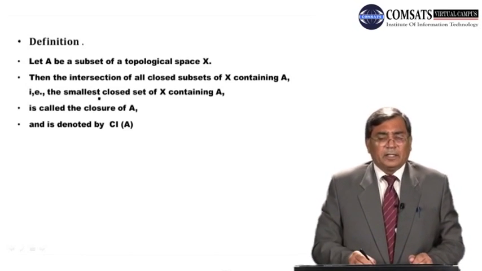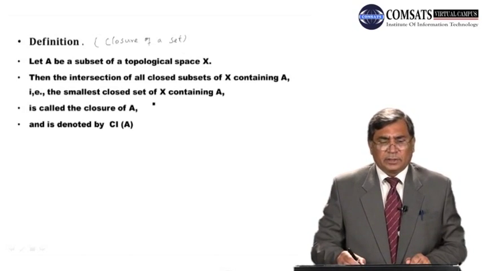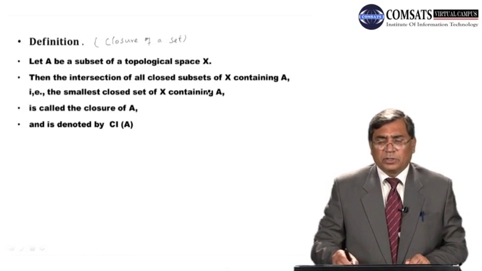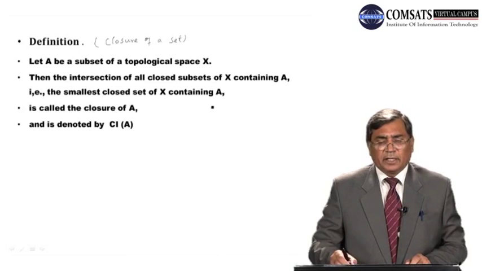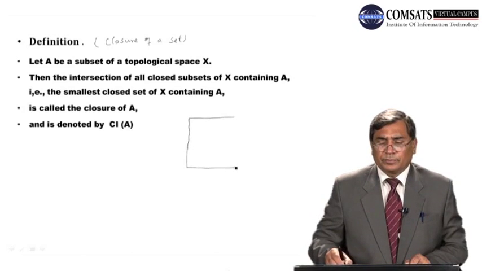We define here the closure of a set. Dear students, let A be a subset of a topological space X, then the intersection of all closed subsets of X containing A, that is the smallest closed set of X containing A, is called the closure of A, and it is denoted by cl A. So dear students, here we have a topological space X, and we have a subset A of X.